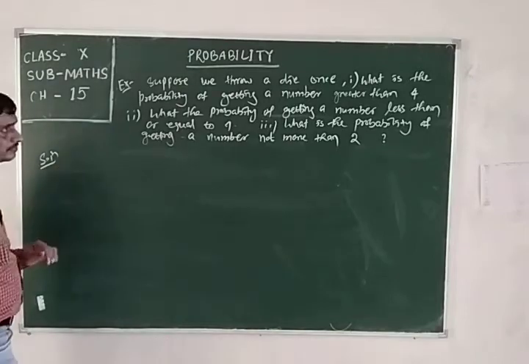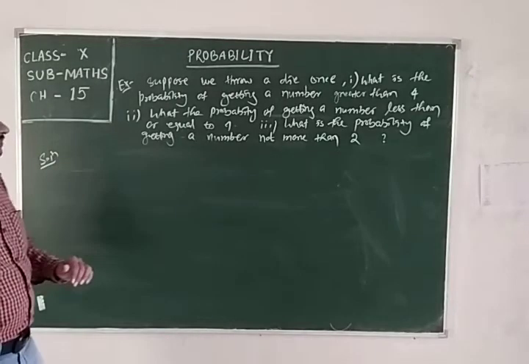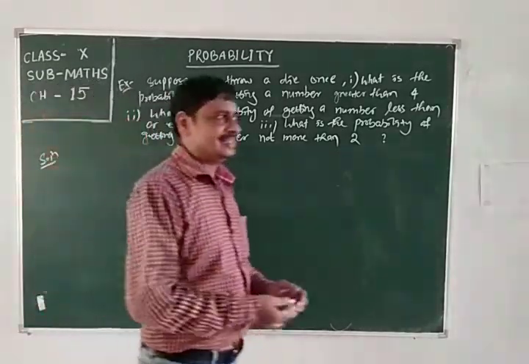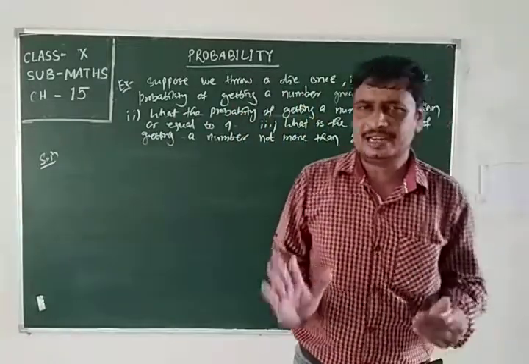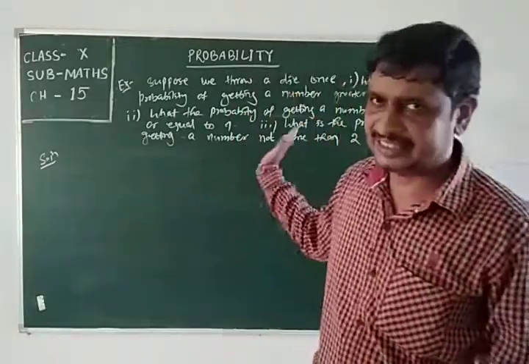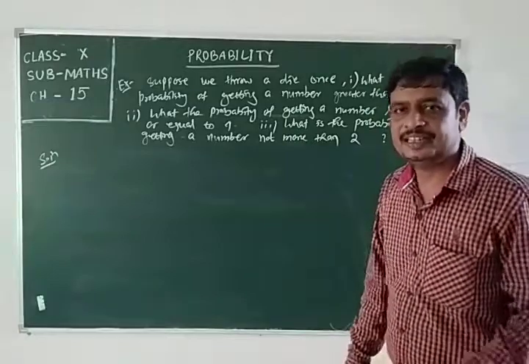Here, first we have to write the sample space, or the total outcomes which will come under this experiment.